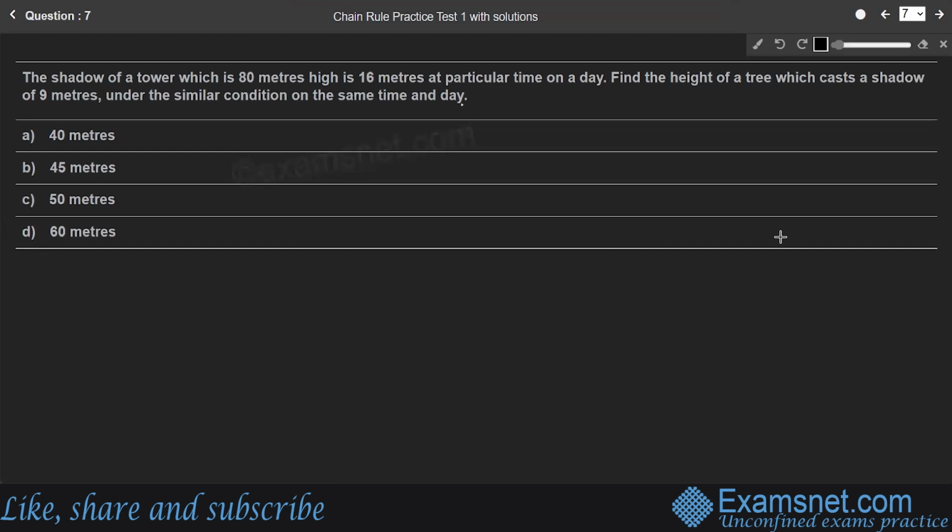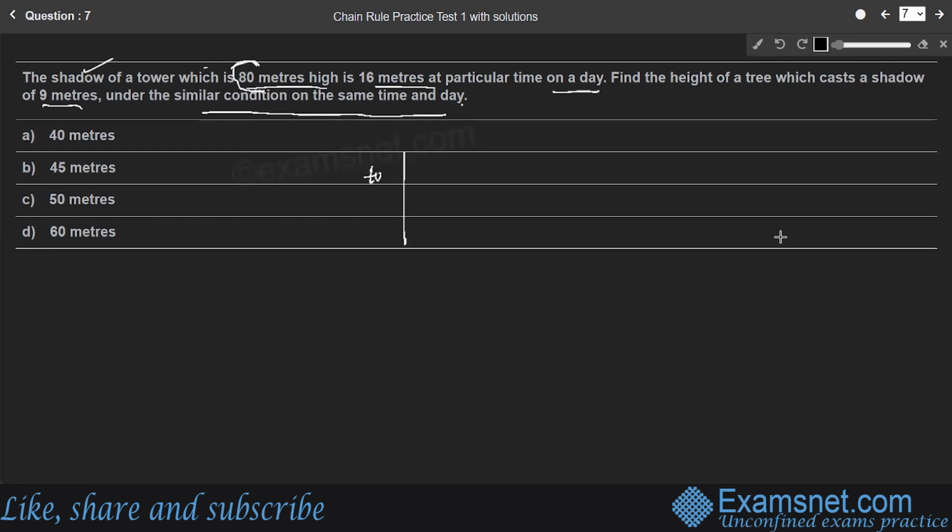Question number 7. The shadow of a tower which is 80 meters high is 16 meters at a particular time on a day. Find the height of a tree which casts a shadow of 9 meters under the similar condition on the same time and day. So on the same time of a day, the shadow of a tower is 80 meters. So the height of the tower is given. Shadow of a tower which is 80 meters means height of the tower.